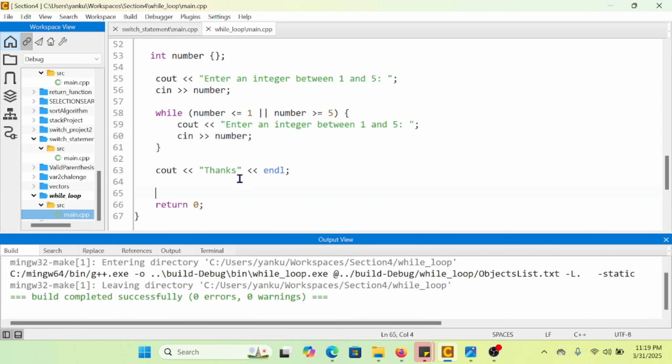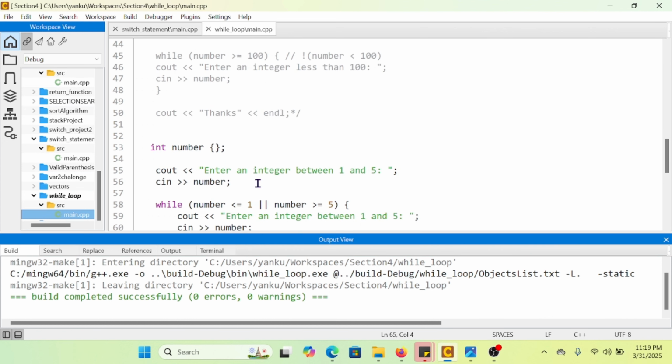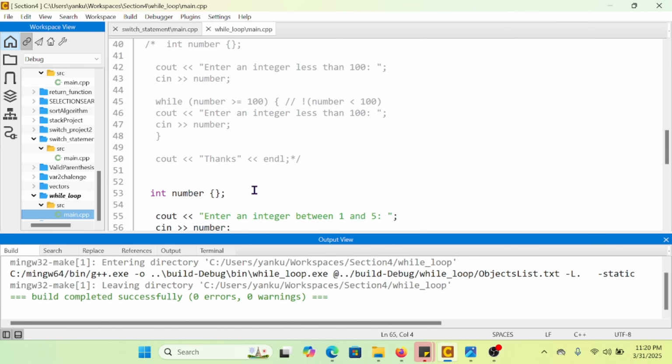So that's a little bit it about while loop. Okay, I hope that is clear in your mind right now.